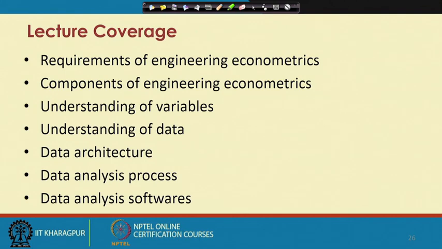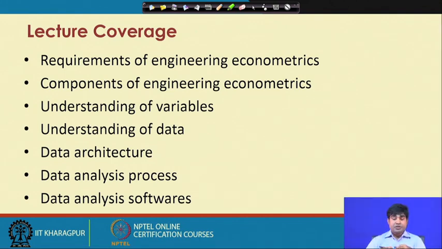We will start with requirements of engineering econometrics, components of engineering econometrics, understanding variables, understanding of data, then data architecture, then data analysis process, and finally, we will discuss something related to data analysis softwares.